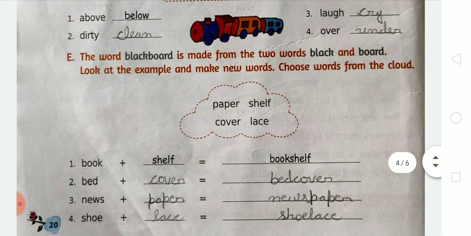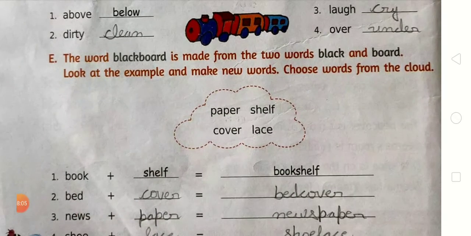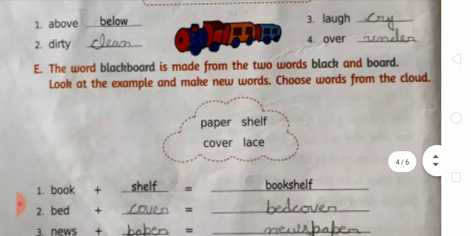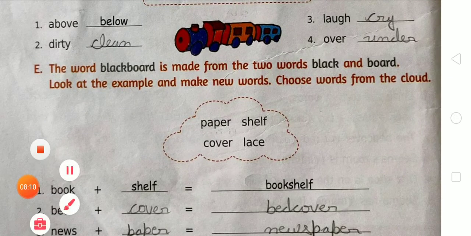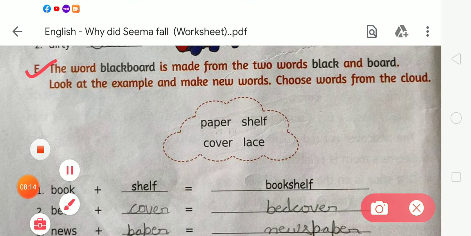Now come to the next, exercise E. After completing exercise D, come to exercise E. In exercise E, the word blackboard is made from the two words black and board. So look at the example and make new words. Choose words from the clouds. Here we have to make a word by using two words.